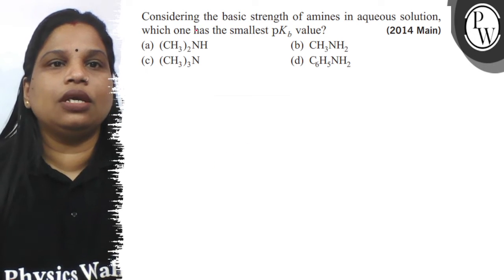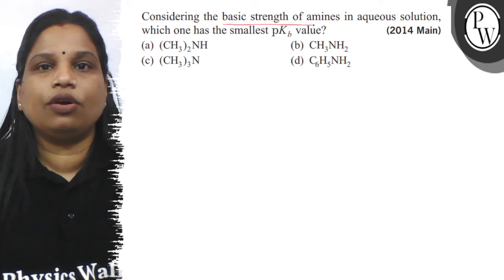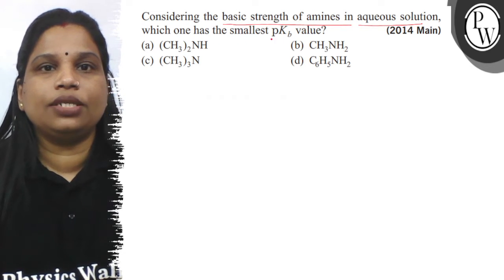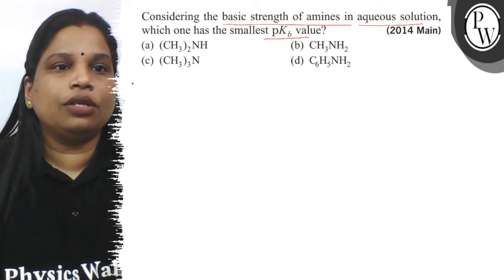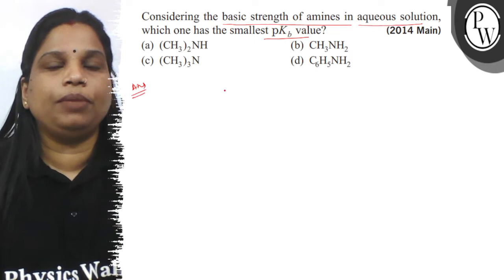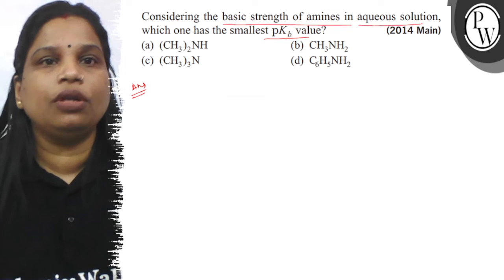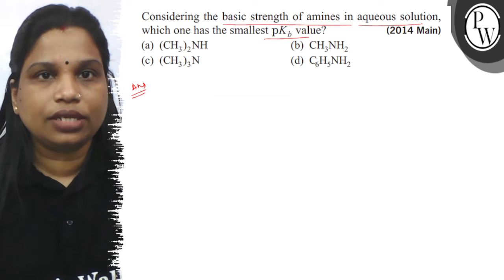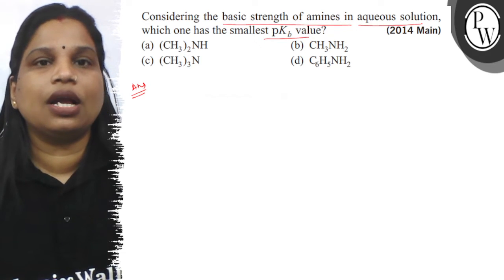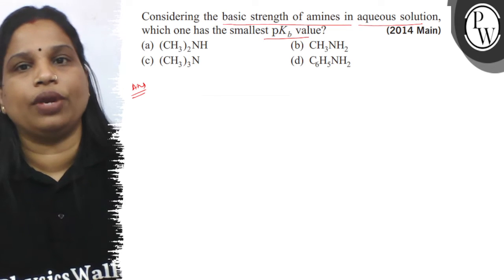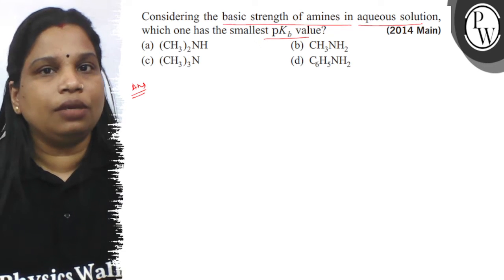The question says, considering the basic strength of amines in aqueous solution, which one has the smallest pKb value? ठीक है. So बच्चों, to find out the pKb value, we need to find out which one has the highest basic strength, किसका basic strength सबसे high है और किसका basic strength सबसे low है. Then only we can find out the pKb value.